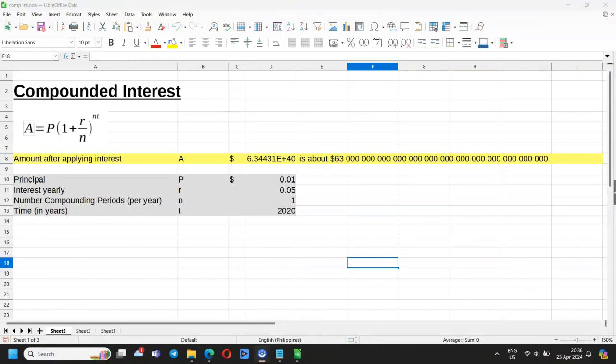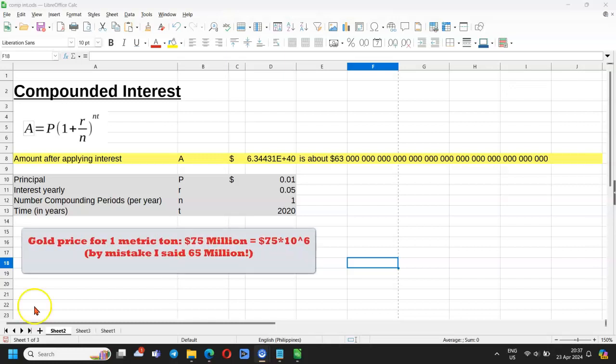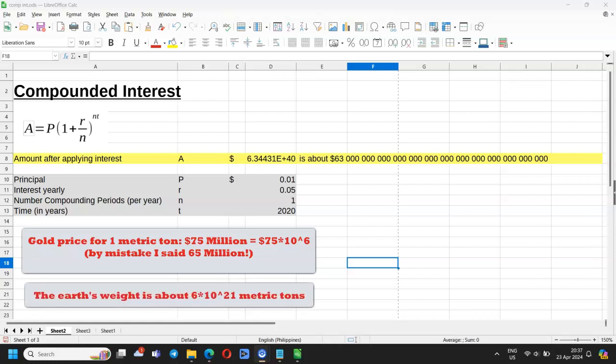At the end of the video, a bonus puzzle for you. The gold price for a metric ton of gold at the time of recording, April 2024, was about $65 million. The Earth's weight is about 6 times 10 to the power of 21 metric tons. How many globes of pure gold can you buy from that amount?